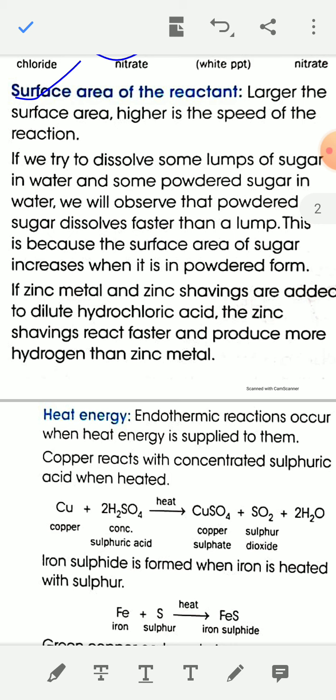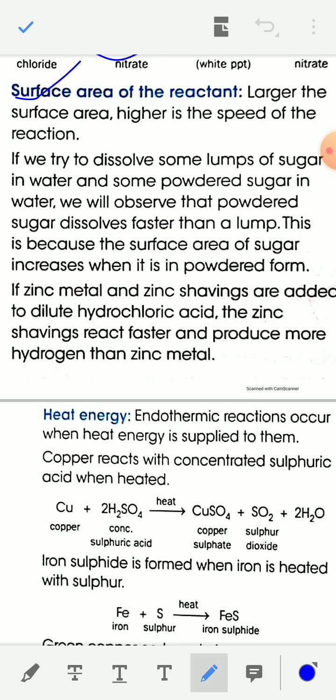Similarly, if zinc metal and zinc shavings are added to dilute hydrochloric acid, the zinc shavings react faster and produce more hydrogen than zinc metal. This is because the surface area of zinc shavings is larger than that of zinc metal. So larger the surface area of reactant, higher is the speed of the reaction.